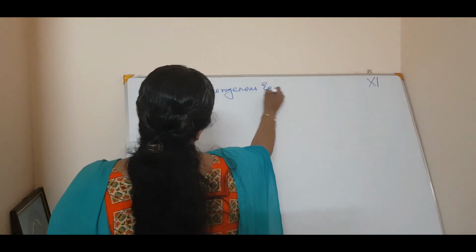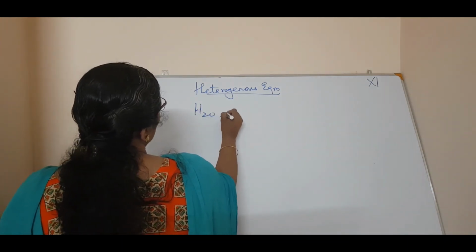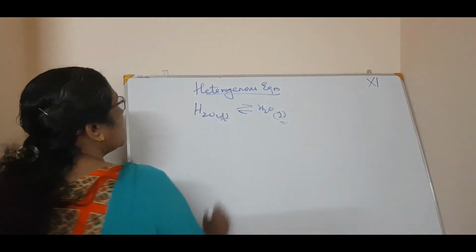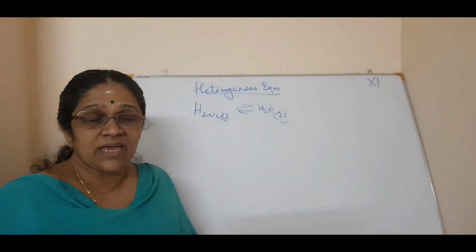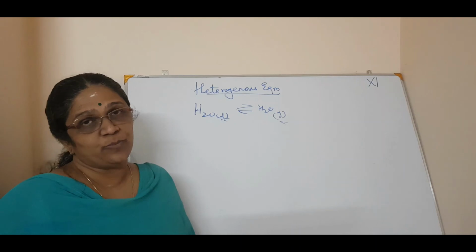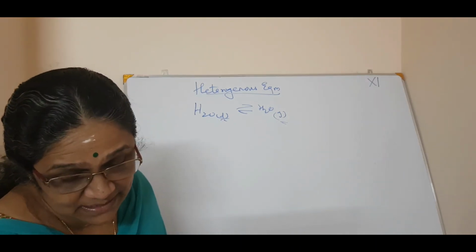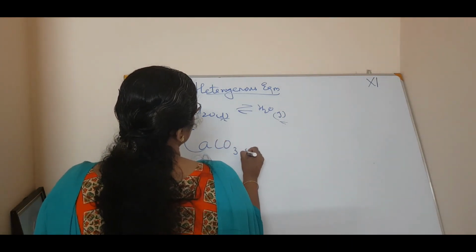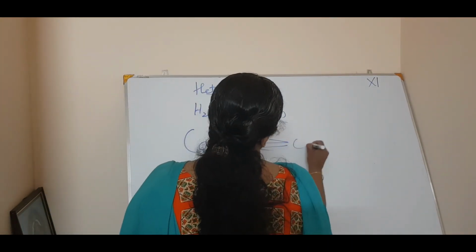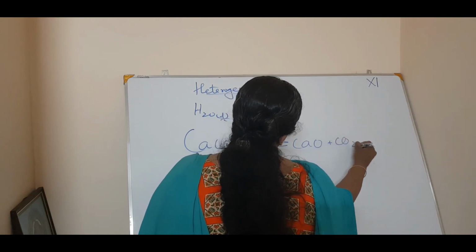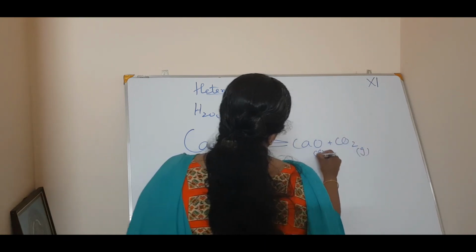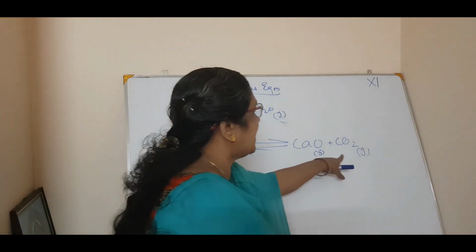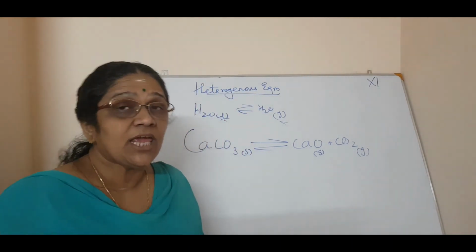For example, H2O liquid in equilibrium with H2O gas. The two are in different states, so it can be said to be a heterogeneous equilibrium. Or you can take a simple example: calcium carbonate, a solid, in equilibrium with calcium oxide plus carbon dioxide. This is a solid, this is a solid, and this is a gas. So it's a heterogeneous equilibrium.